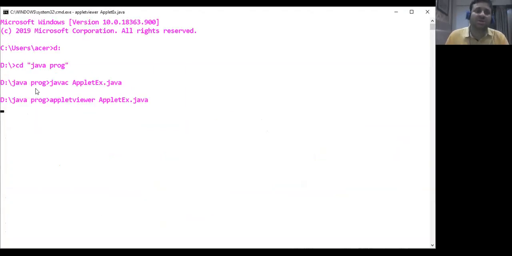So here we can see it is in the Java proc folder. javac AppletX.java, appletviewer AppletX.java.